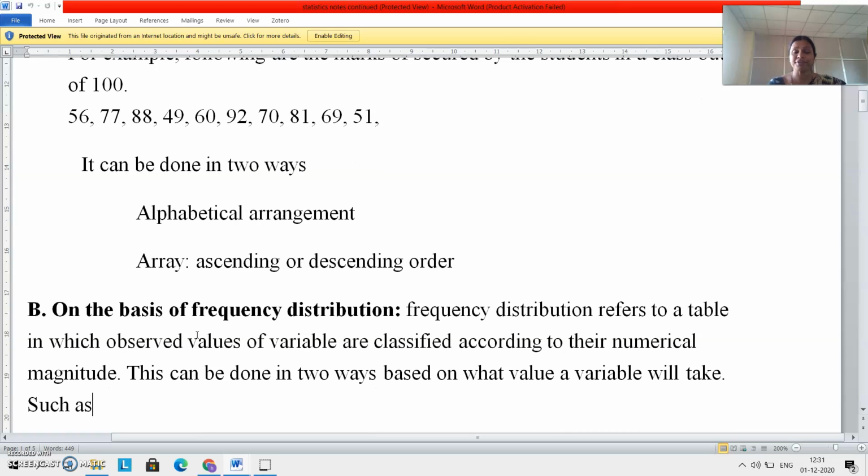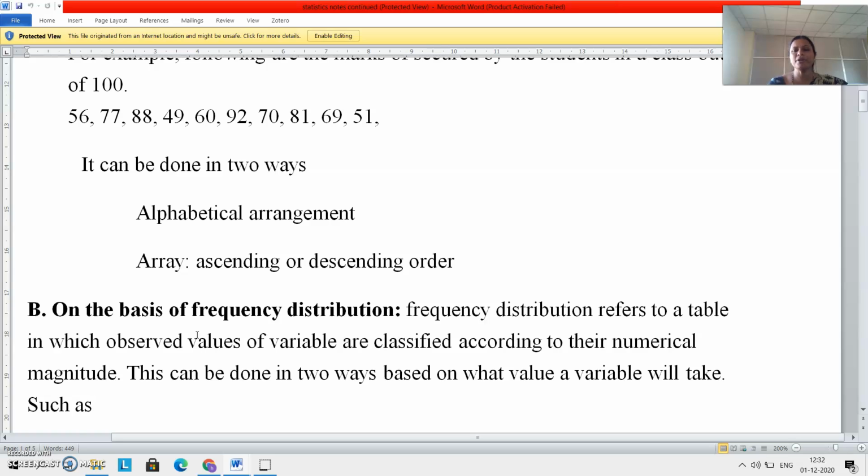Next one, on the basis of frequency distribution. Frequency distribution refers to a table in which observed values of a variable are classified according to their numerical magnitude. So whatever data I collected with regard to marks, that is the observed value of the variable. They are classified according to their numerical magnitude.